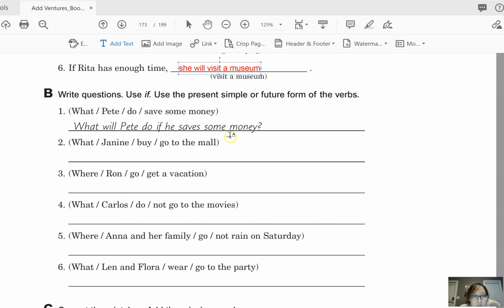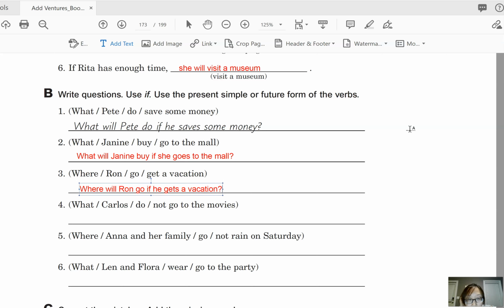Okay, so let's look at number 2. We can ask, what will Janine buy if she goes to the mall? Okay, what will Janine buy if she goes to the mall? And then number 3, where will Ron go if he gets a vacation?